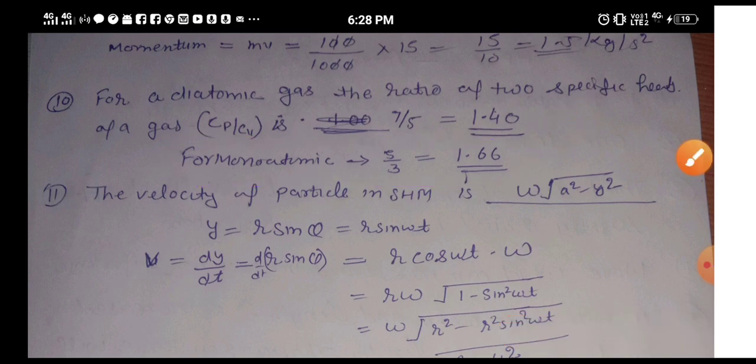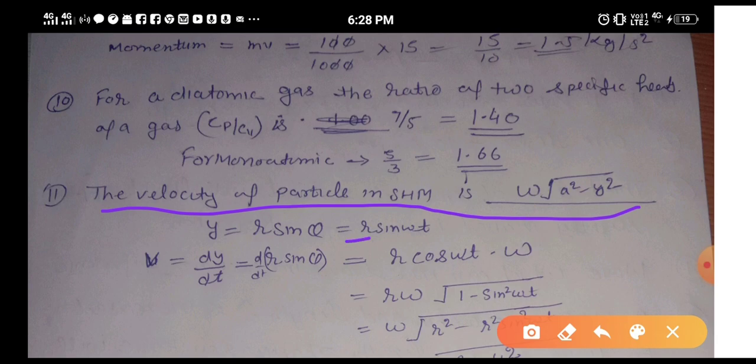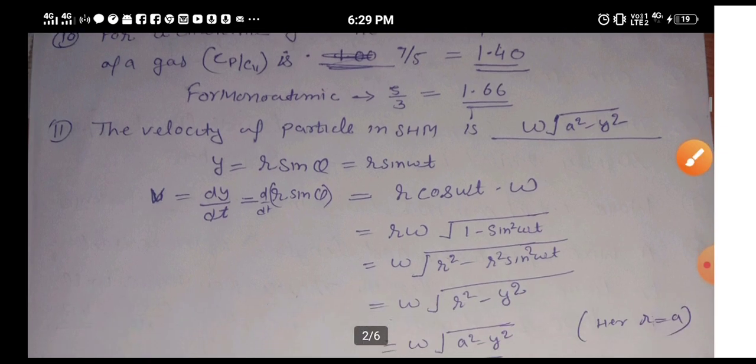Okay, so friends, let us move towards question number 11. Question number 11 is the velocity of a particle in SHM. In SHM, R is the amplitude. So the displacement is y, and y is always equal to r sine omega t. Velocity means we take the derivative of displacement, so d/dt of r sine omega t. Whenever you differentiate it, a very easy differentiation, you get r cos omega t times the differentiation of the given function.